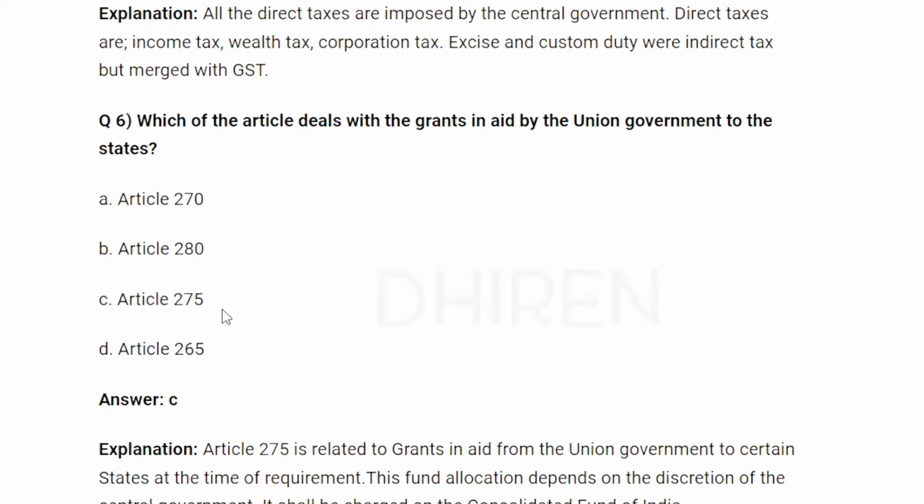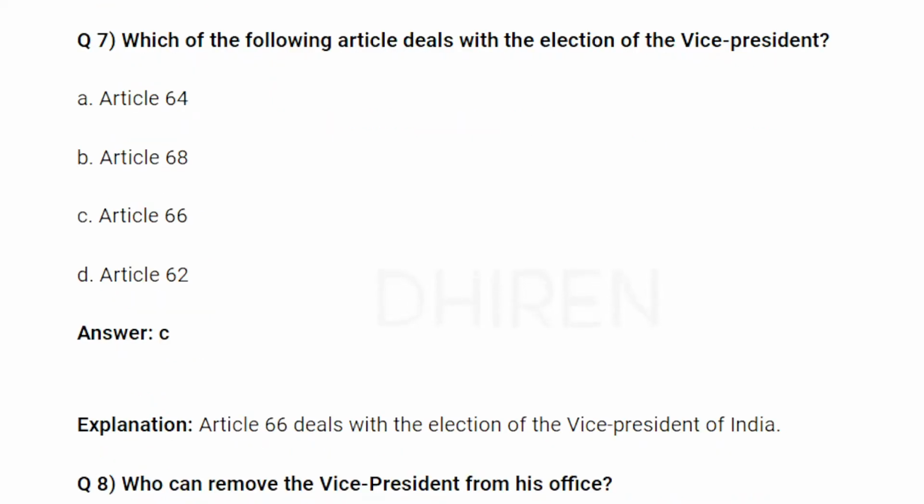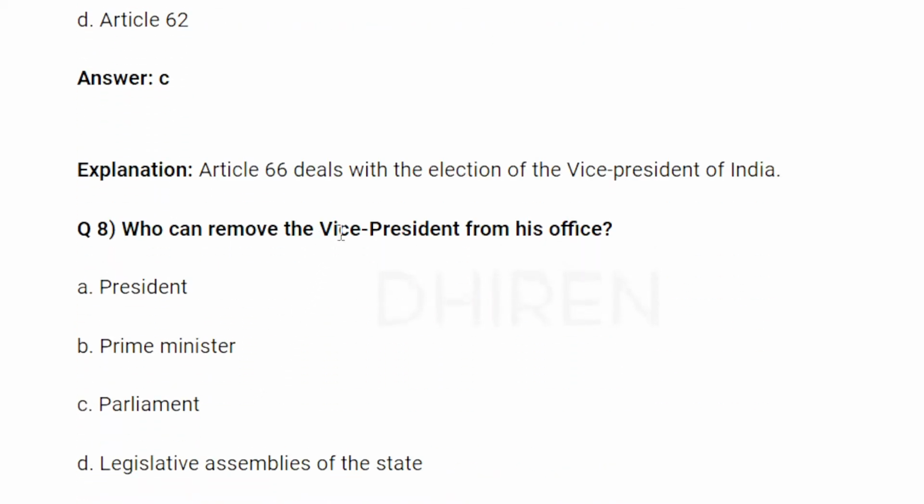Article 275. Next, which of the following articles deals with the election of the Vice President? Article 66. Article 66 deals with the election of the Vice President of India.